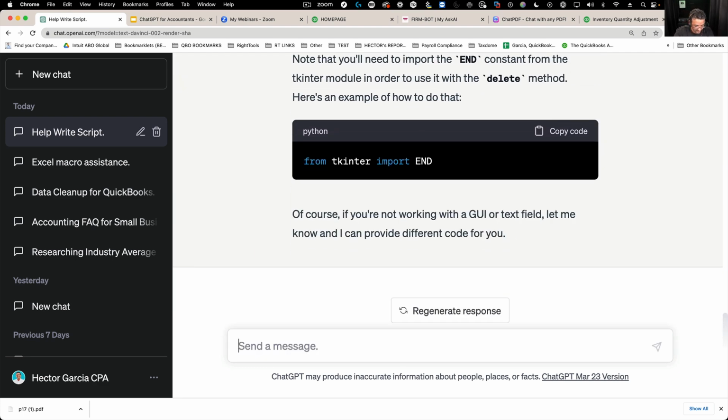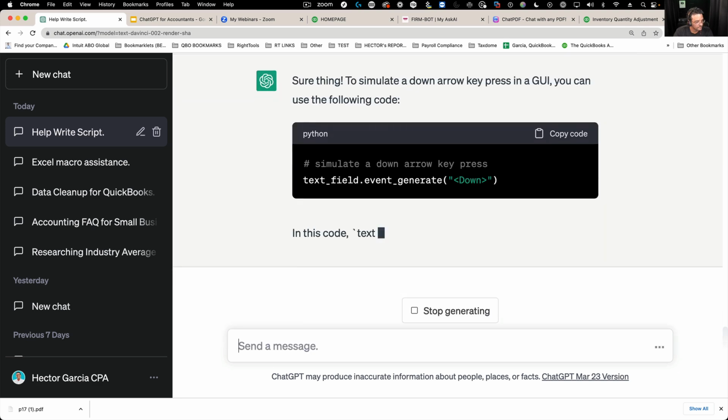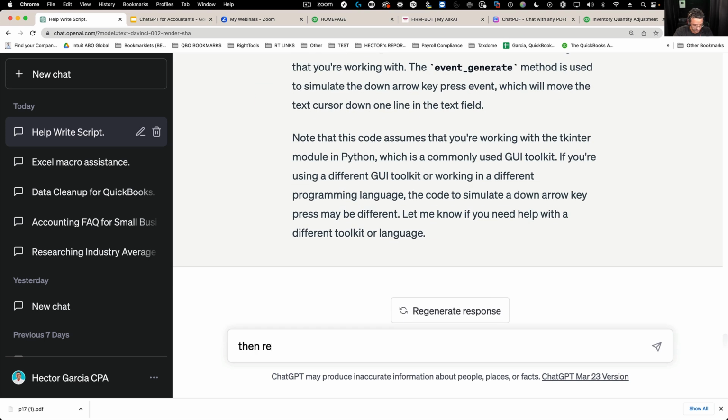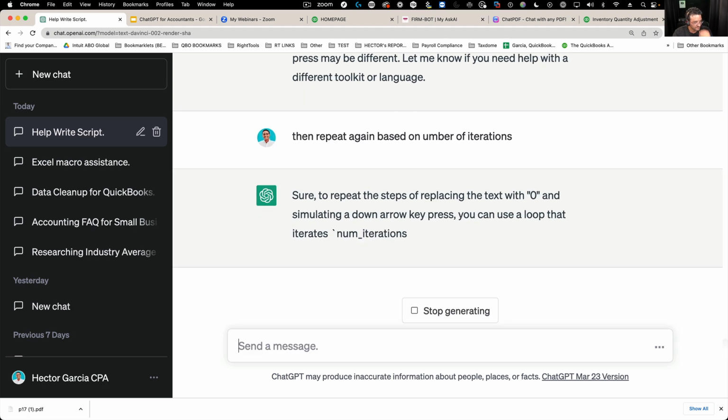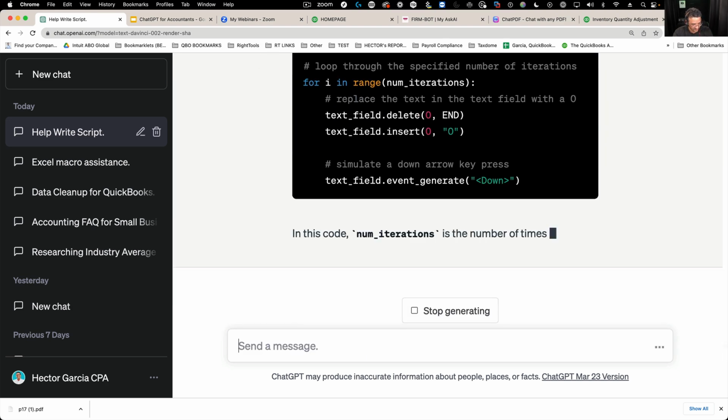Then I can say then hit down arrow. Then repeat again based on number of iterations. Okay. So there we go.